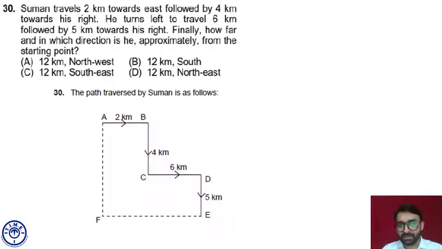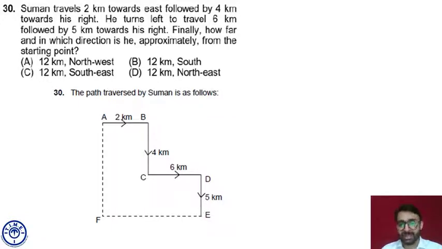We have done a similar question, in fact a couple of questions ago. So we can calculate this. We have to figure out two things in this question, not the distance alone as in the previous question. Right now what we have to find out is finally how far and in which direction he is approximately from the starting point. A is the starting point, E is the final point.